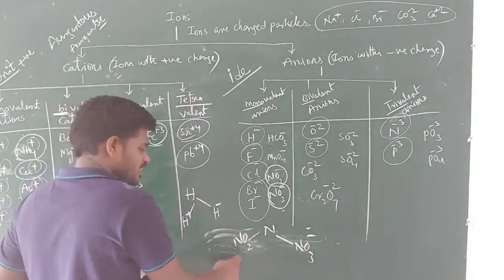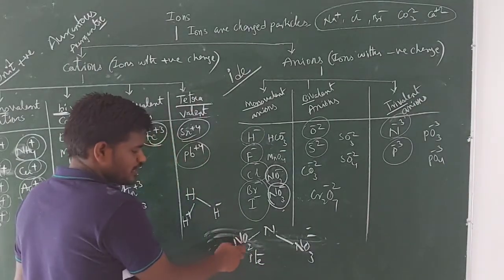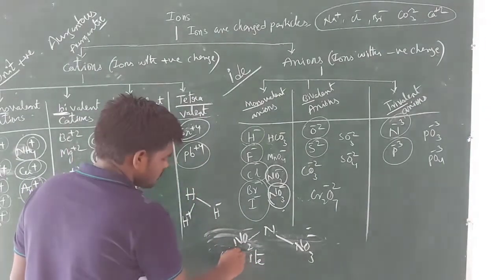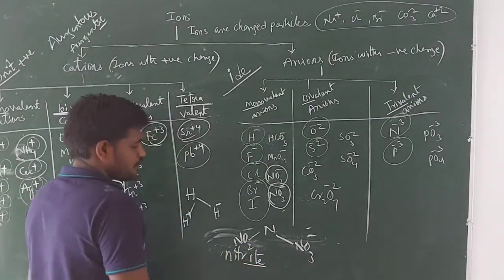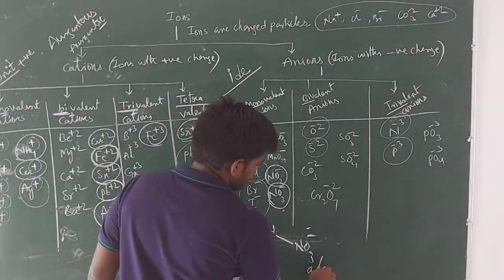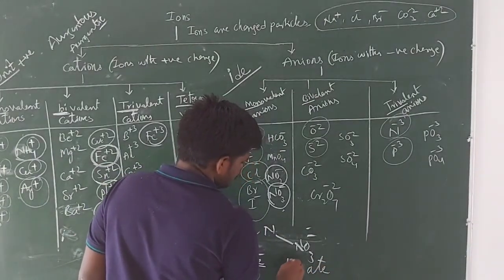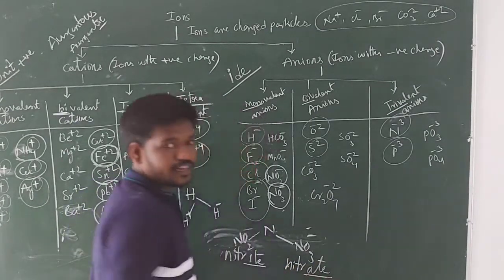So whenever you have fewer oxygens, the name should end with ITE. So its name is nitrite. Wherever you have more oxygens, the name should end with ATE. So this is nitrate.